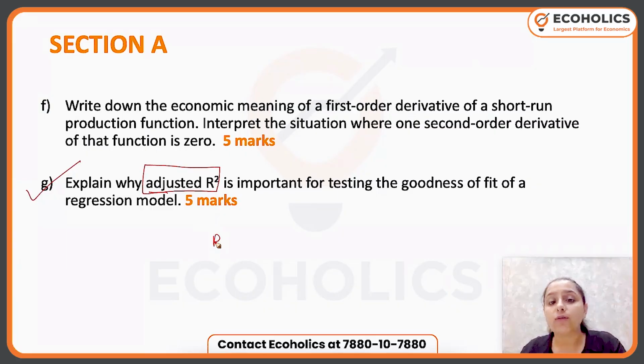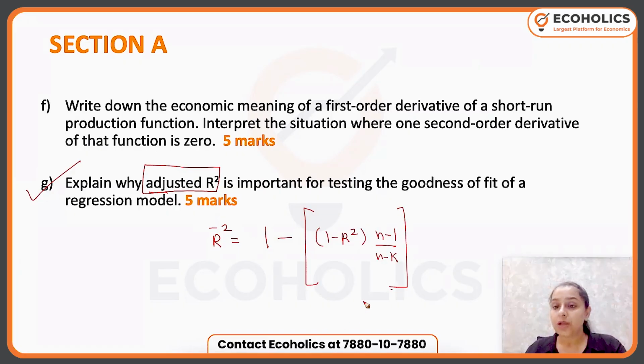So then you can write the formula of adjusted R square as well, which is 1 minus (1 minus R square) times (n minus 1) upon (n minus k), like this. Then you can mention why it is a better fit, because it takes into consideration how many variables I'm adding. So I'm also losing degrees of freedom when I'm adding more variables. It imposes penalty if I keep on adding more variables to improve the R square.